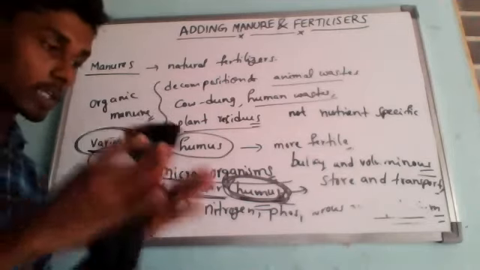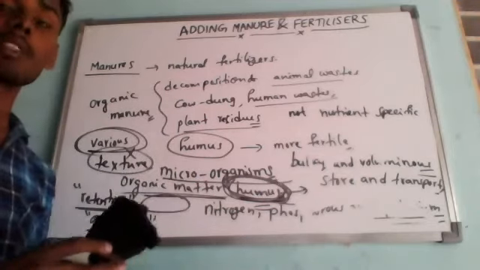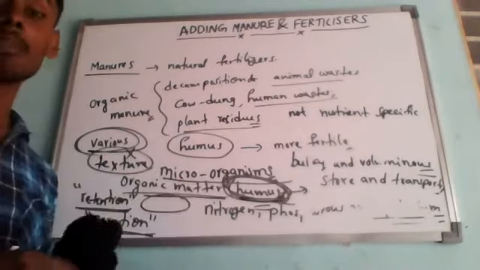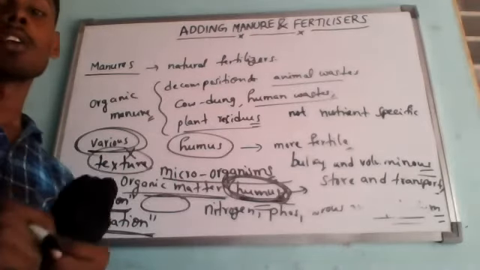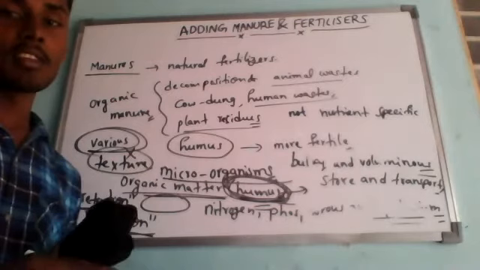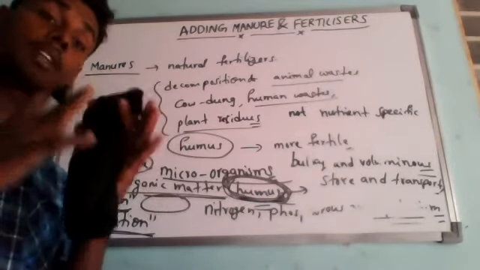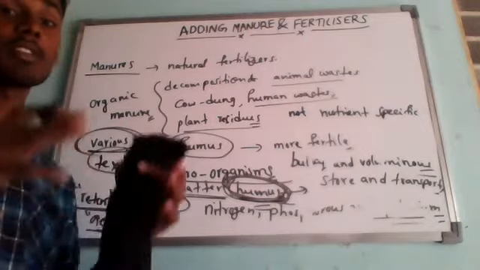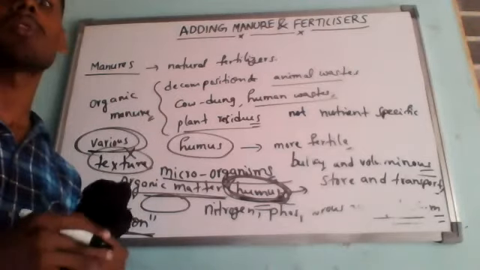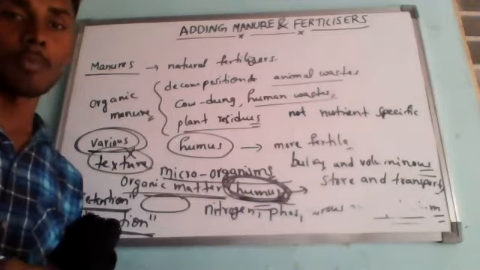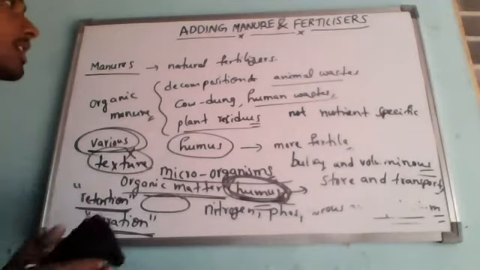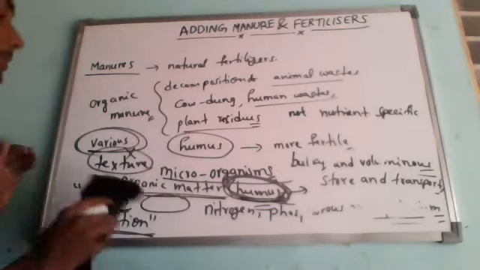If you want a particular nutrient, we can add that substance, but manure we cannot use. A chemical fertilizer is nutrient specific and can provide a particular nutrient, the one desired and required for the soil for a particular crop. That is what is called chemical fertilizers.